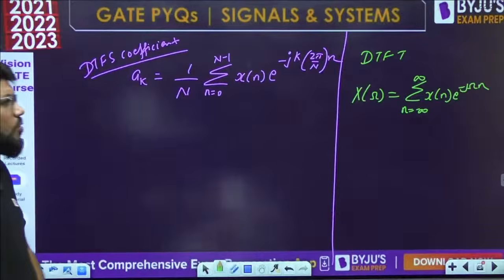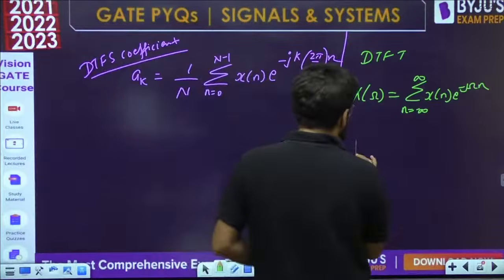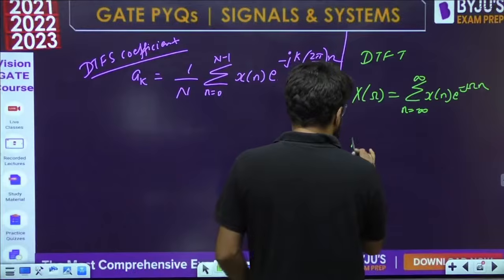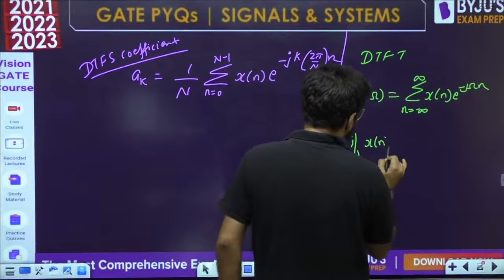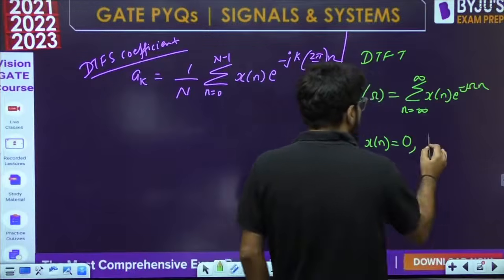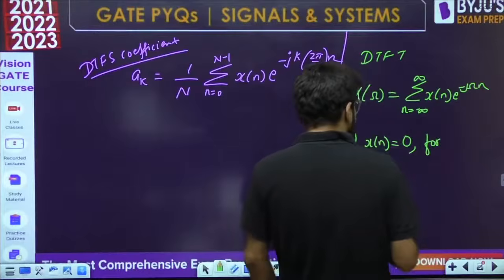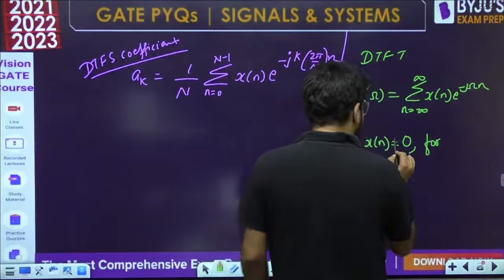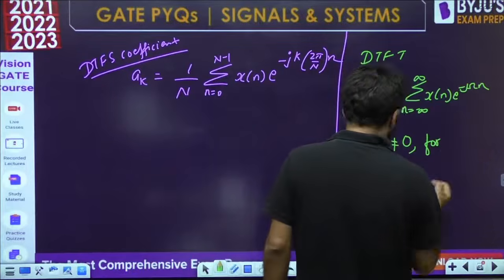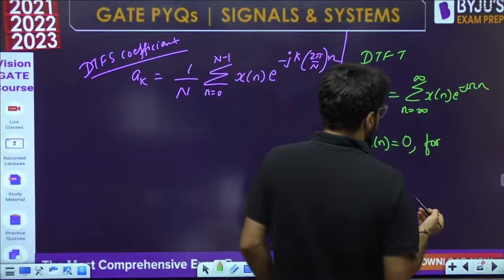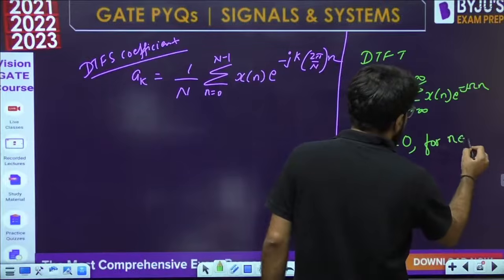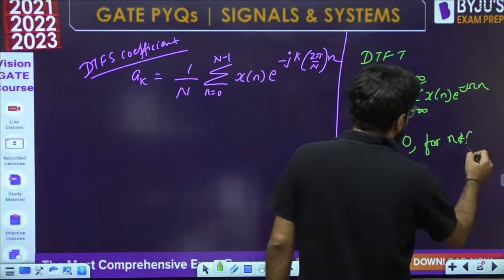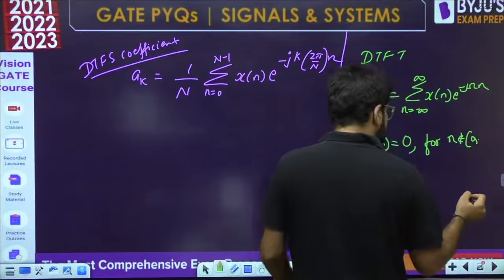So if you consider a finite duration signal, suppose x[n] is equal to 0 for n not belonging to 0 to N minus 1.